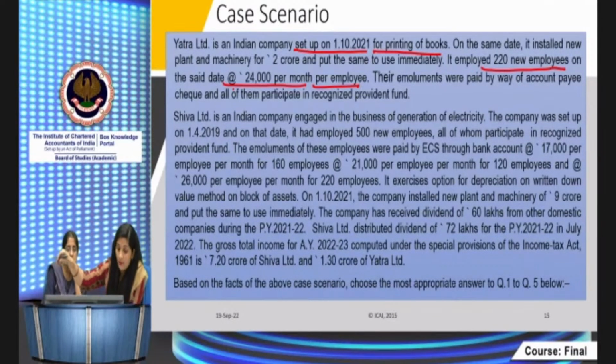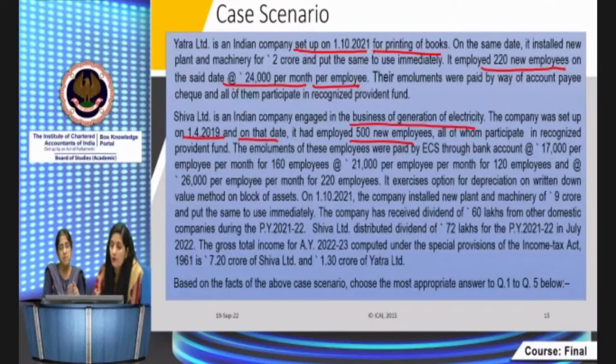There is another company, Shiva Limited, an Indian company engaged in the business of generation of electricity. The company was set up on 1/4/2019, and on that date, it had employed 500 new employees, all of whom participated in recognized provident fund. The emoluments of these employees were paid by ECS through bank accounts: 17,000 per employee per month for some, 21,000 per employee for 160 employees, and 26,000 per employee for 120 employees. It exercises the option for depreciation on written down value method on block of assets.